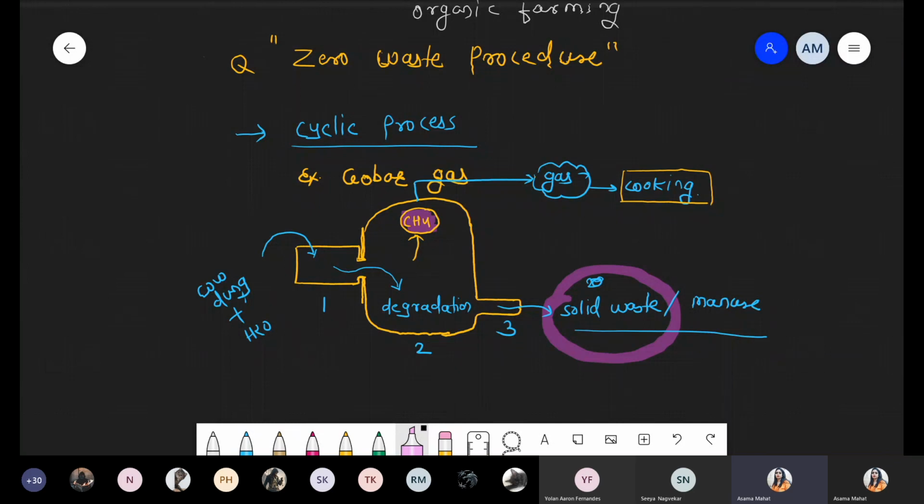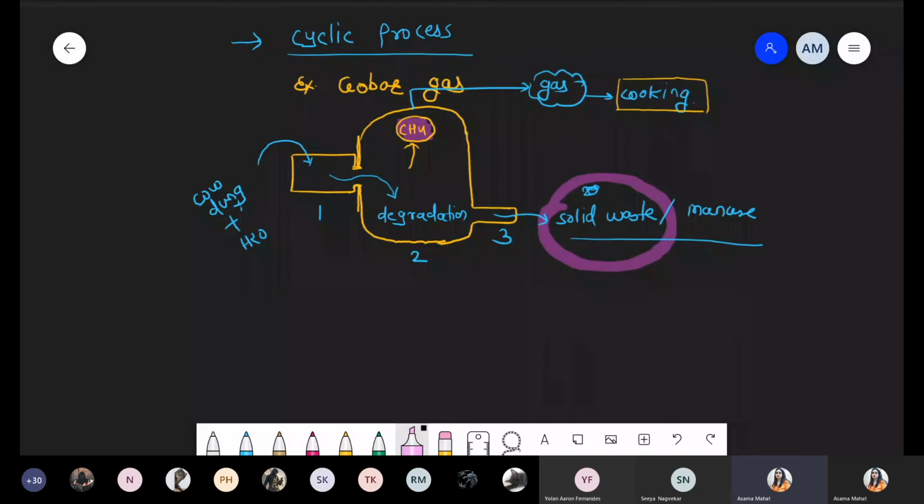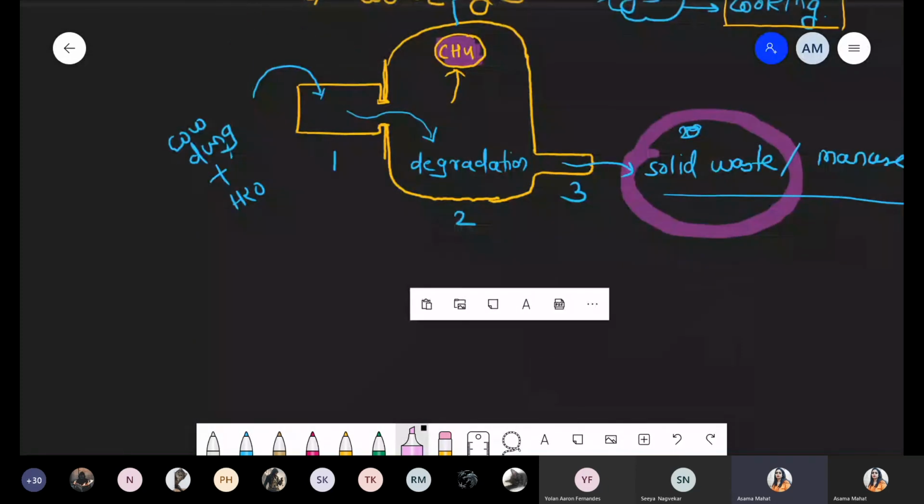The best example is gobar gas production, because there is no waste particle. Just understand what is the concept of zero waste. This explanation is for your understanding purpose. Okay? Now I'm talking about exactly the contribution and the name of the farmer who started this technique. I'm not talking about the gobar gas technique. Gobar gas is for your explanation. I'm talking about the cyclic process, the zero waste procedure.